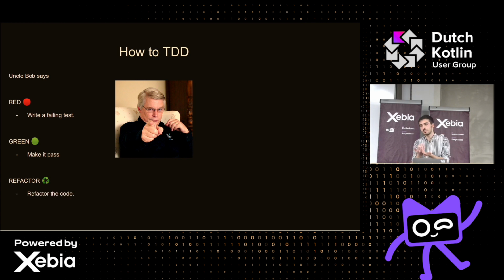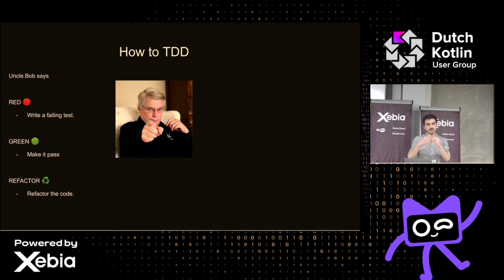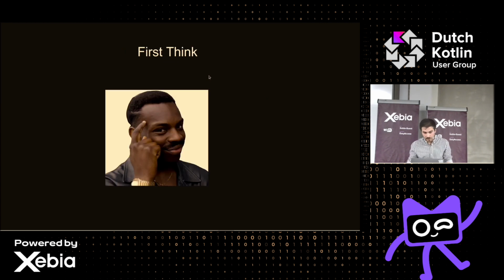Refactoring is actually, you had the code not working, now it's working, you just take a second look at the code and see if there's anything you can improve there. One very interesting thing that I read online, and it stuck with me, is that you first have to think. And this is actually the hardest part about doing TDD: you first look at your code and you say, what the hell am I trying to do here? And this is the very important key aspect of TDD. Because you're putting yourself in the user's perspective, and a user by nature isn't going to make things hard for themselves, right? So by nature, you're going to write code that is easier to be used and that is easier to be tested.